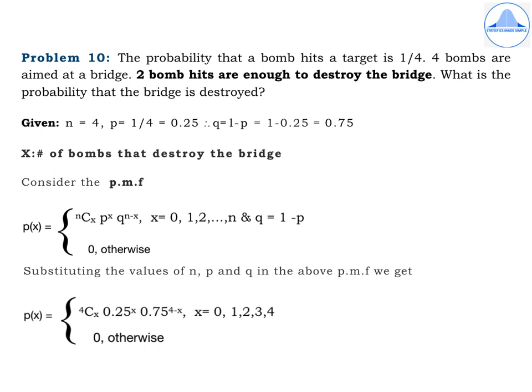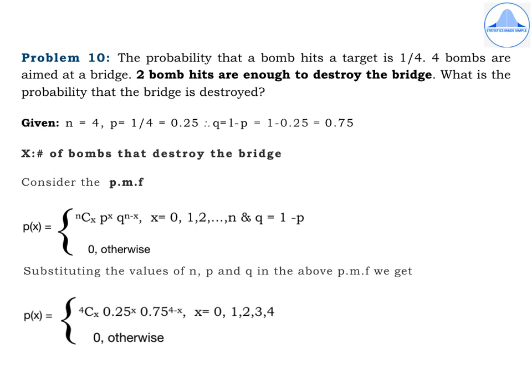Problem 10. The probability that a bomb hits a target is 1 by 4. 4 bombs are aimed at a bridge. 2 bomb hits are enough to destroy the bridge. What is the probability that the bridge is destroyed? If the bridge is destroyed, then it is considered to be a success.